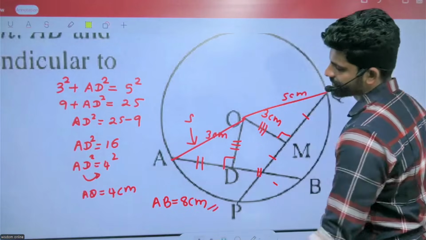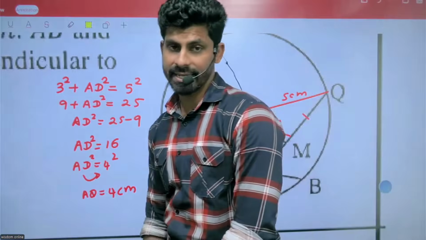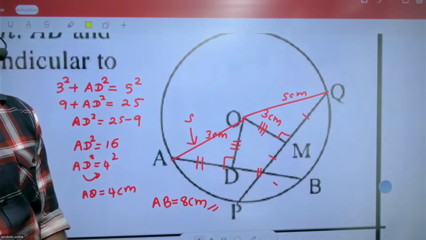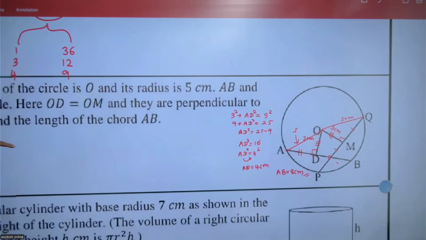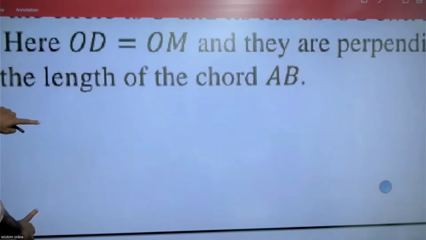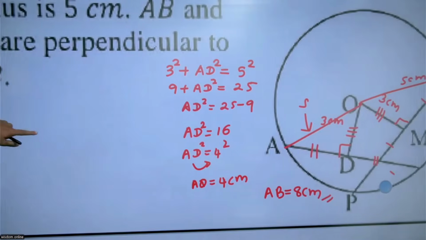Very easy. Why? Because the chord bisects. So 4 centimeters plus 4 centimeters means 8 centimeters. Then you can copy this down.